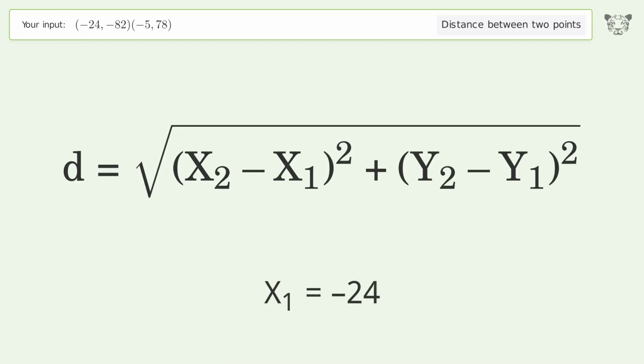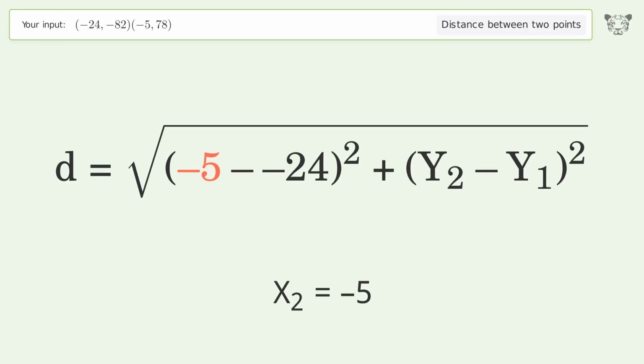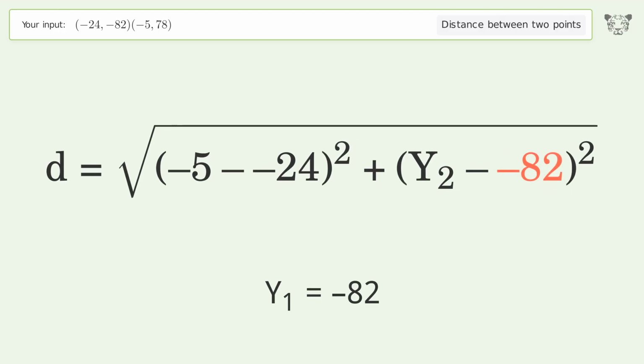x1 equals -24. x2 equals -5. y1 equals -82. y2 equals 78.